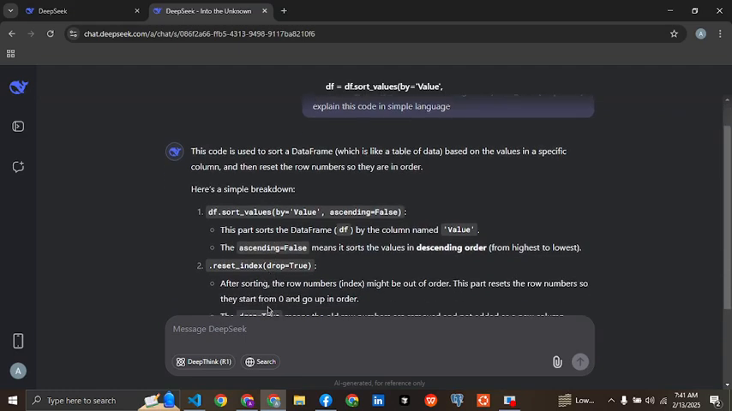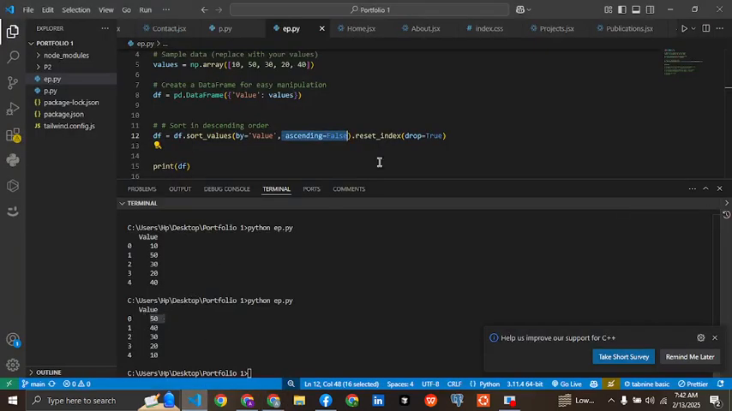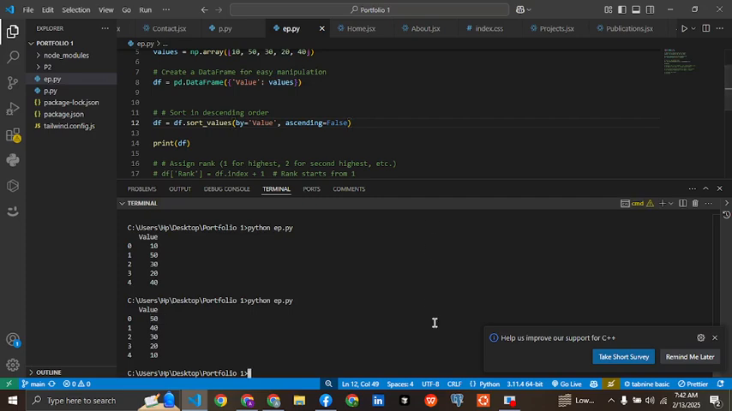Reset index: after sorting, the row numbers (index) might be out of order. This part resets the row numbers so they start from 0 and go up in order. Okay, I think this is clear. If we don't include this part and run the code, I think yes, we will get some random values here.